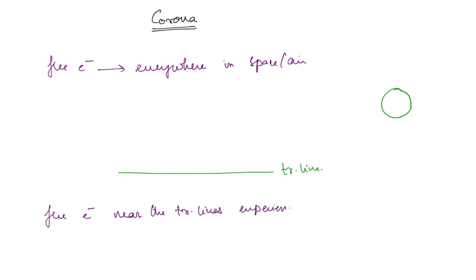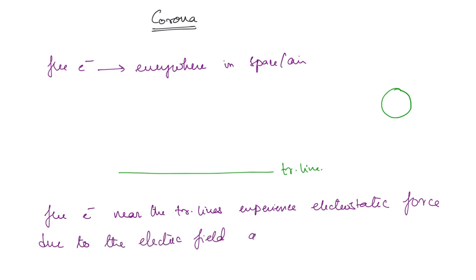First you can write this part: the free electrons near the transmission lines experience electrostatic force due to the electric field generated by the transmission line.